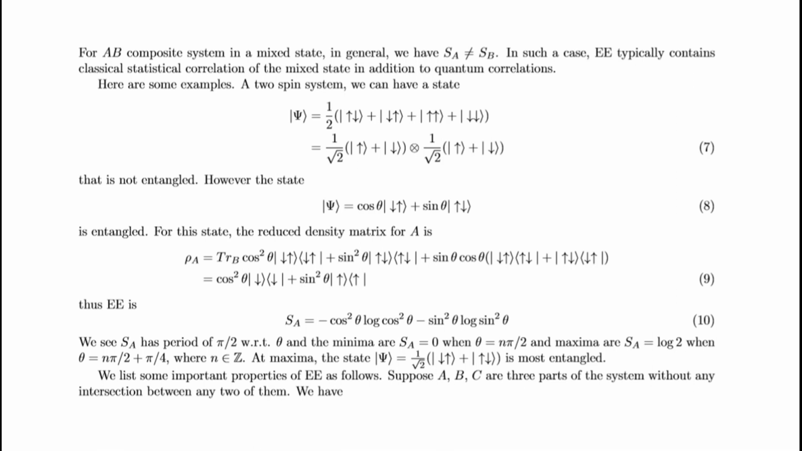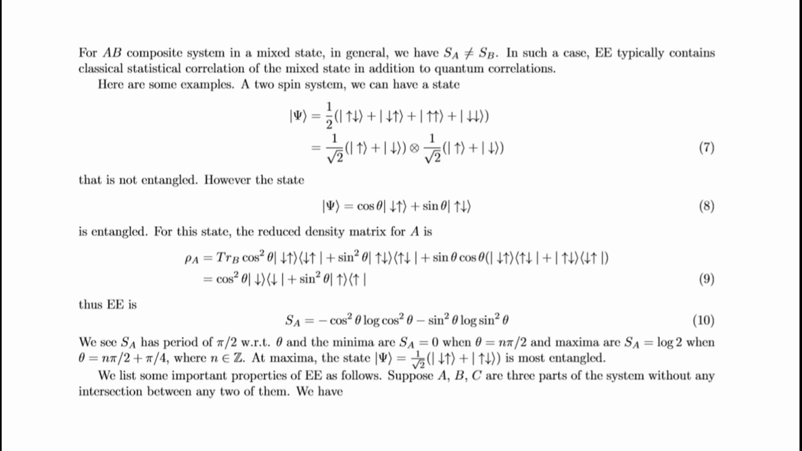Here are some examples. A two-spin system. You can have a state that is not entangled. However, this state is entangled. For this state, the reduced density matrix for A is this, and the entanglement entropy is this. We see the entanglement entropy has a period of this. The minima are S_A is 0 when theta is n pi over 2, and the maxima are S_A is log 2 when theta is n pi over 2 plus pi over 4, where n is an integer. At the maxima, the state psi is maximally entangled.